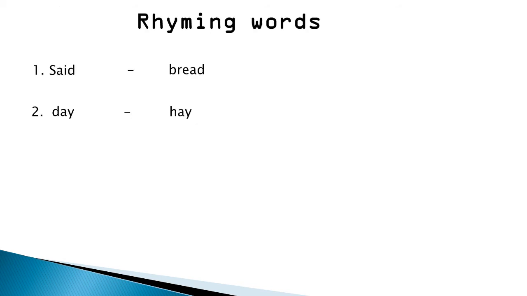Okay, generally every poem has rhyming words. This poem too has rhyming words. So I found these two. One, said, bread. Second, day, hay. Okay, so rhyming words means words which have similar pronunciation but different spelling and maybe different meaning. So it should be sounding similar. Said, bread, day, hay. All right, let's see the next one.